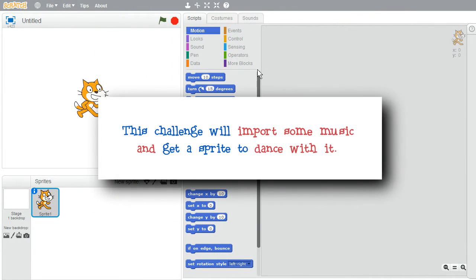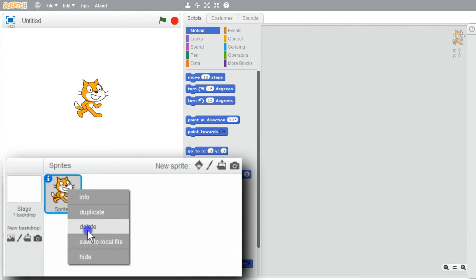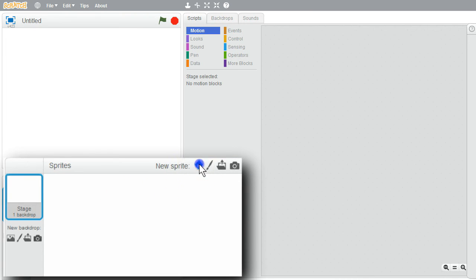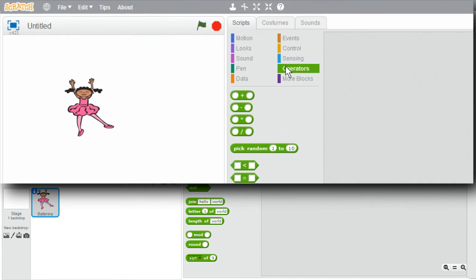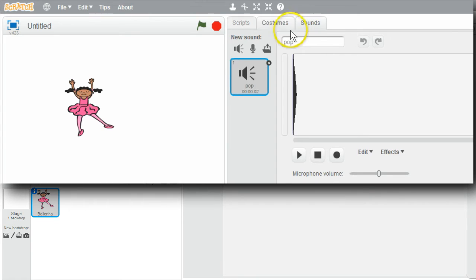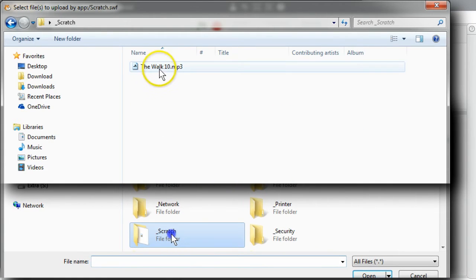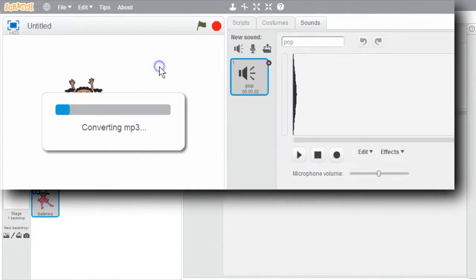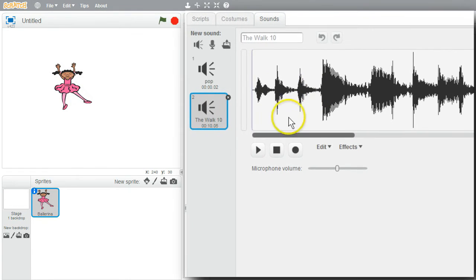In this challenge, I'll play with importing a sound clip into my program and getting a sprite to dance with it. I'll get rid of the cat, delete. I'll get a new sprite, choose the ballerina. I have a 10-second song clip to dance to. I'll get the song clip, I'll go to Sounds, I'll upload a song from a file, Scratch. Here's my song clip, The Walk, 10 seconds long. Now the song can be played by Scratch. I'll look at editing sounds in another challenge. I'll play the song as it is.